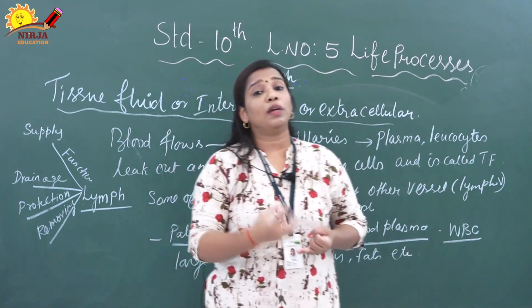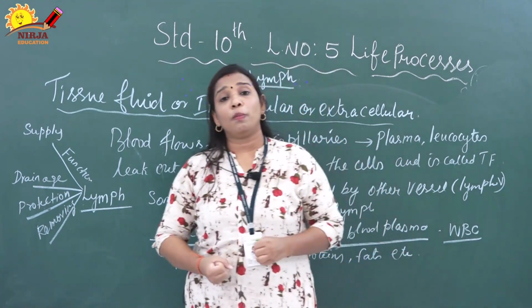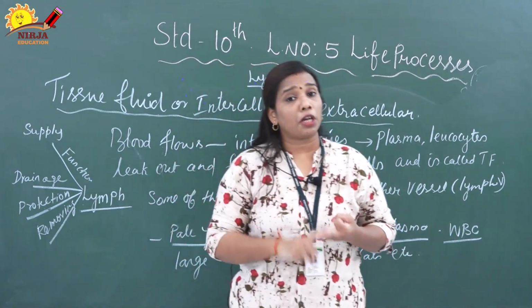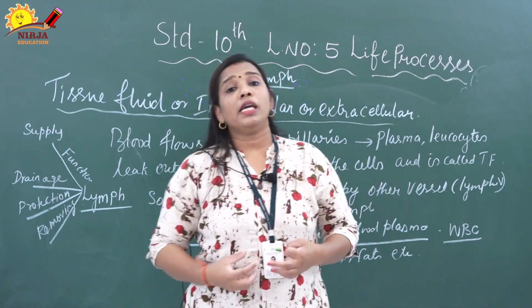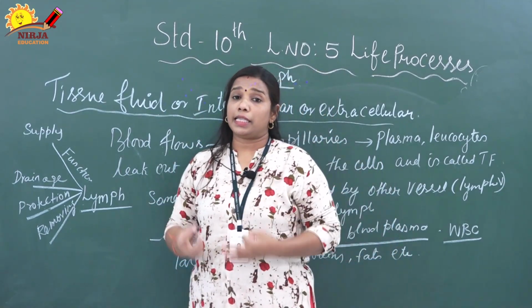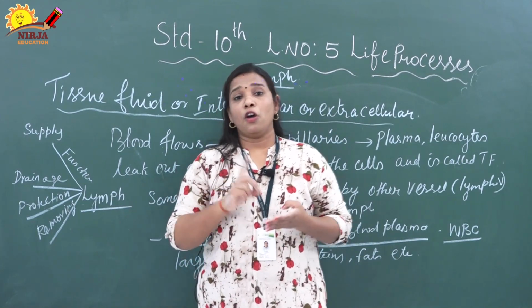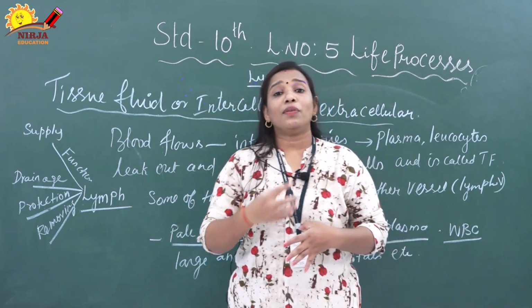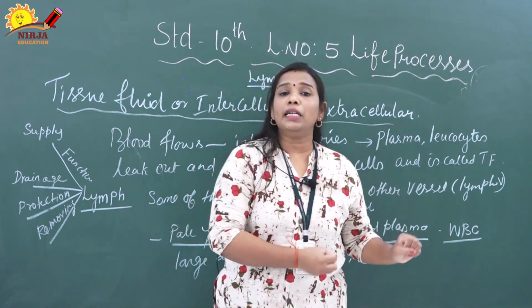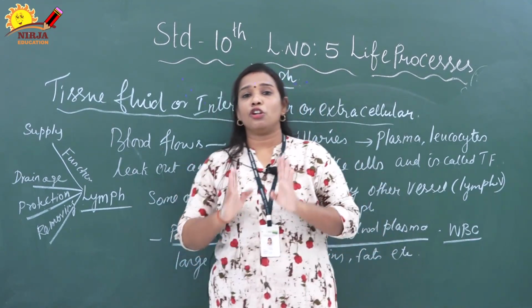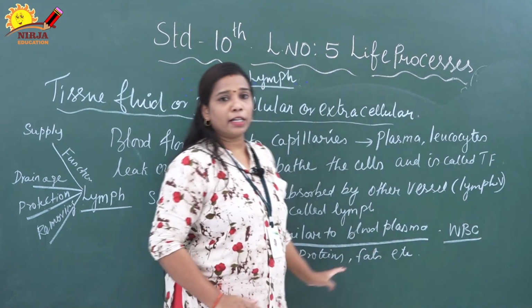Excessive fluid as well as protein is absorbed by the blood. Third is protection. With the help of WBC, it protects the body and develops immunity. At the same time, it kills germs. Fourth is removing. Whatever dead cells and fragmented cells are collected are sent outside. These are the functions of lymph. I hope you have understood.